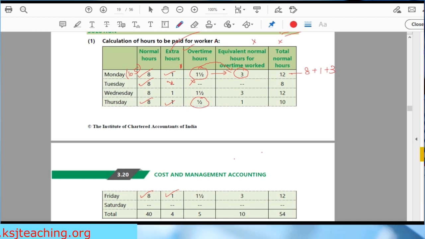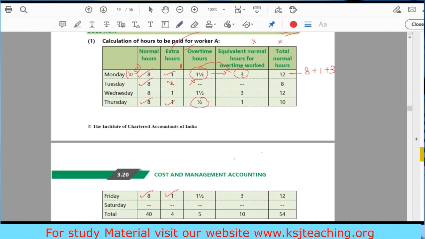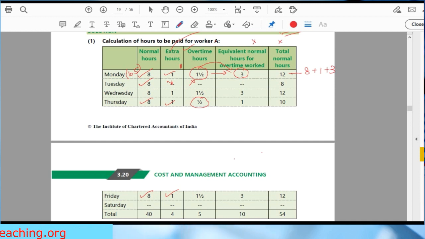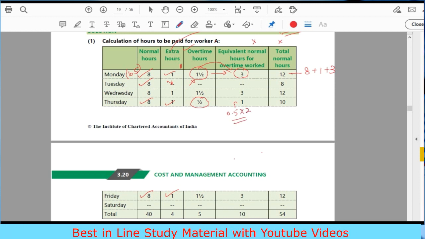So whatever you are earning in 1.5 hour, this 1.5 of overtime, the same earning you can do in double the normal time. That is 3 normal hours. Clear? I hope this is clear. Similarly for Tuesday, nothing, sir, no overtime. For Wednesday, 1.5 converted into 3. For Thursday, 0.5 into 2, 1 hour. Right? For Friday, 3 hours. For Saturday, nothing, because he's not working.